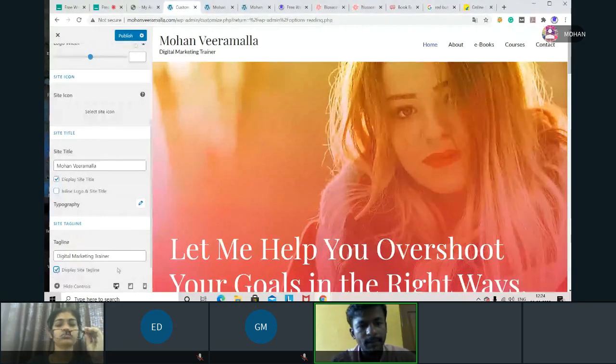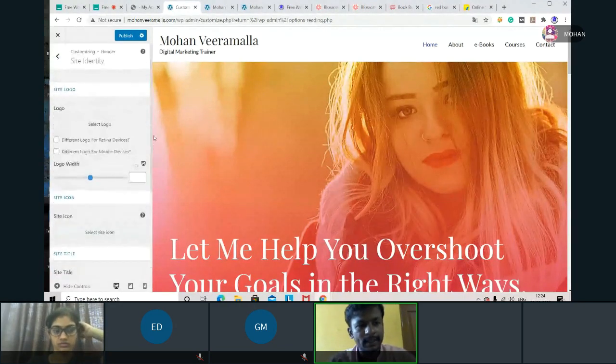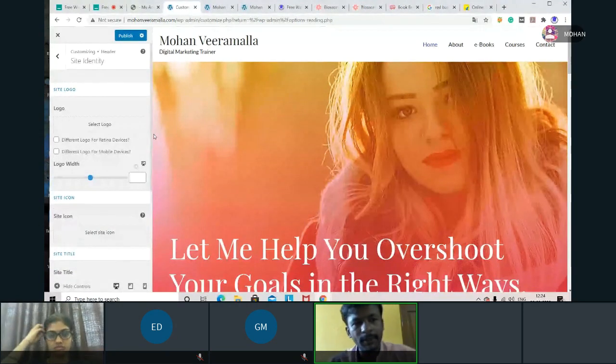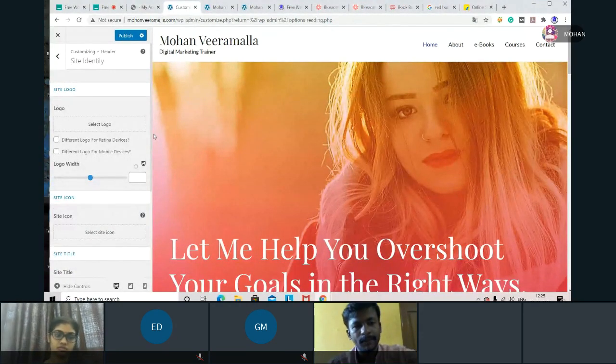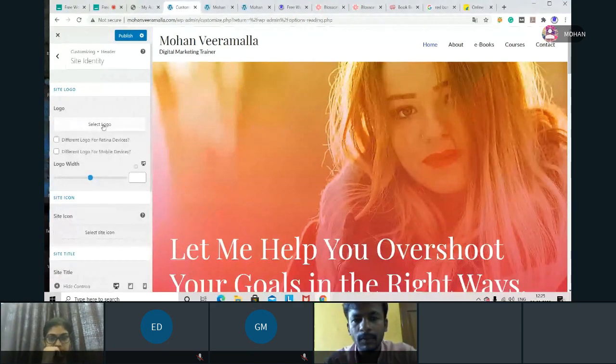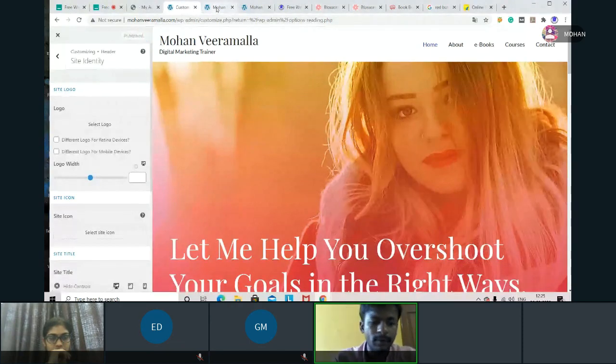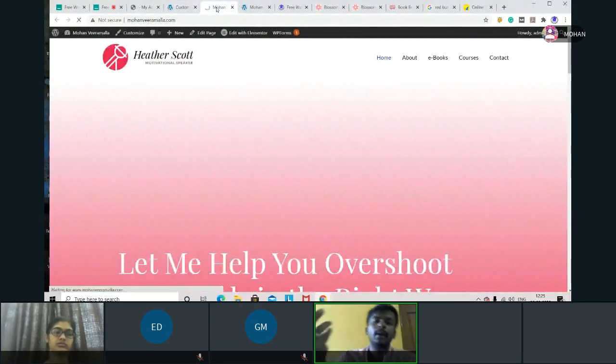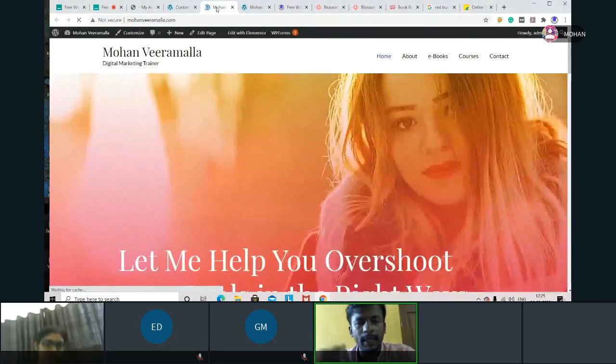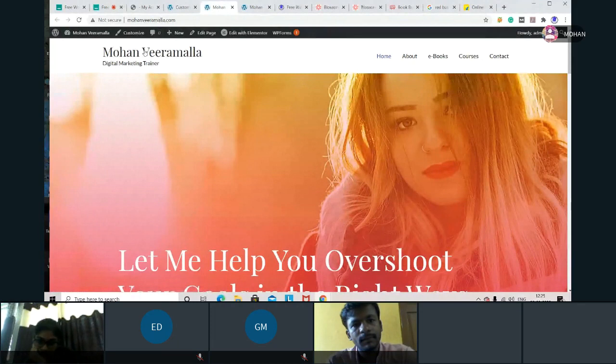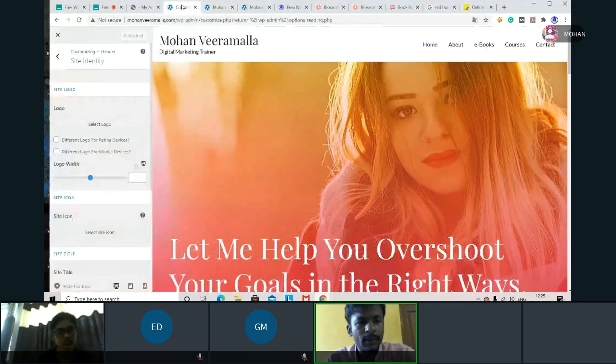Where to upload? Simply, I'll come to Appearance, Customize, there to Header, and from there to Site Identity. So here I can upload a logo. I'll publish this. We'll see the text format logo, and I'll upload a sample image logo. We'll see both. Here you can see this logo is uploaded, Mohan Veeramalla, and the tagline is digital marketing trainer. Now I don't want this text.